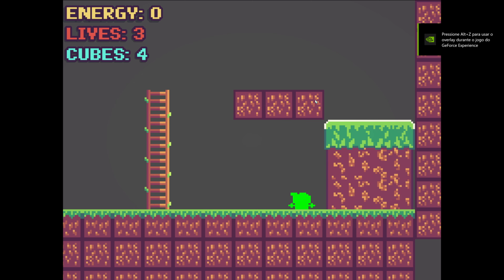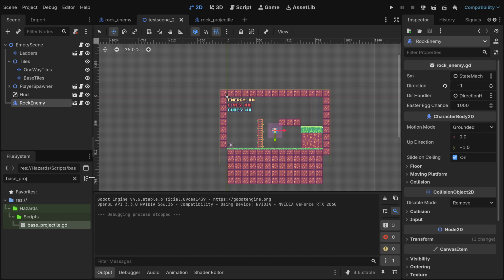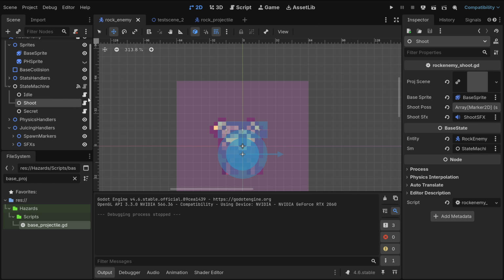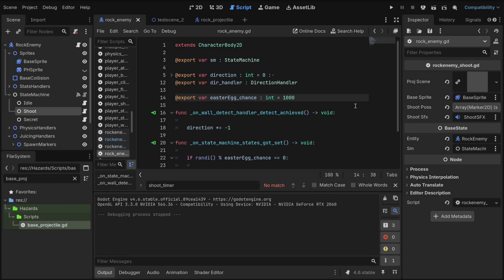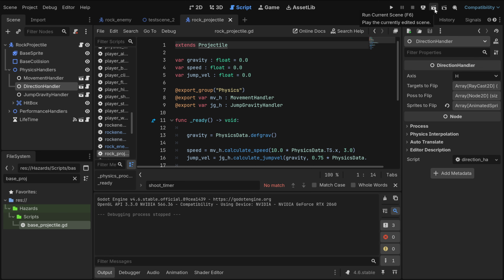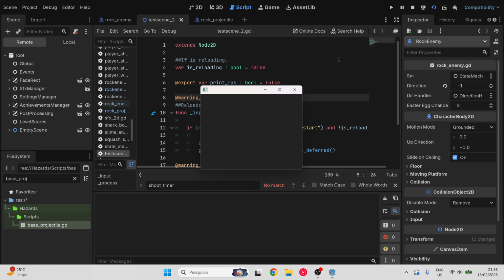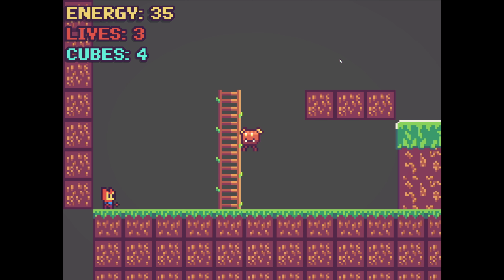So yeah. Actually, I want to do something. I want to test if the Easter egg works. So for this, I'm going to do something a bit sketchy, I guess. Here on the Easter egg chance, I'm just going to make it 2. So there's like a 1 in 2 chance, I guess. Just see if it works. Oh yeah, here.